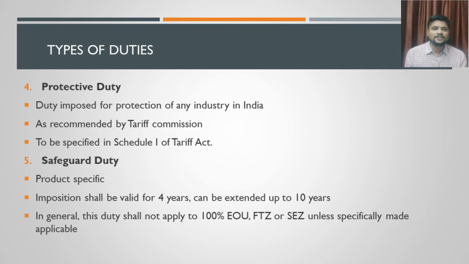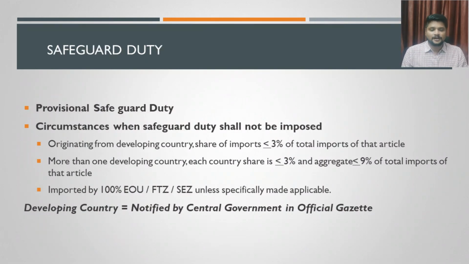If the government has issued a notification particularly that this product, even though it is imported by any SEZ or any 100% EOU, the safeguard duty will still be charged, then it will be as applicable. But in the general scenario, safeguard duty will not be charged or levied on the imports made by 100% EOU, FTZ or SEZ. Clear or not? This is all about safeguard duty, and we will also further discuss some other provisions under this safeguard duty.